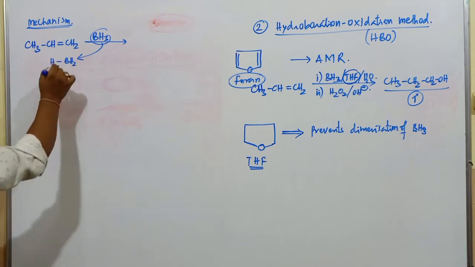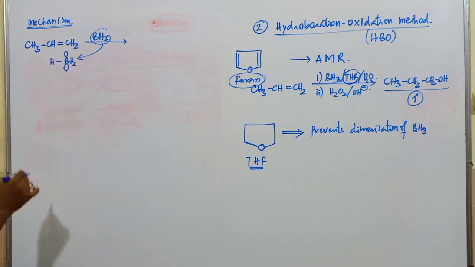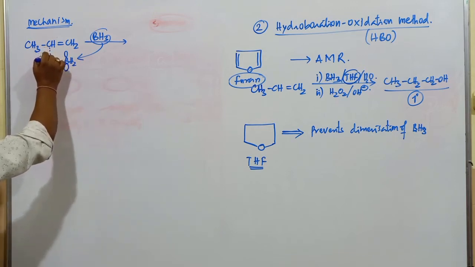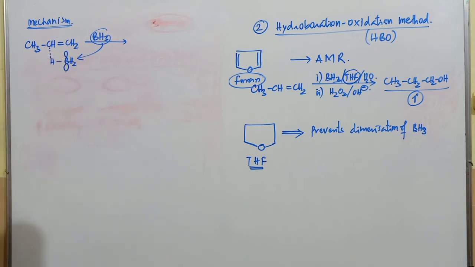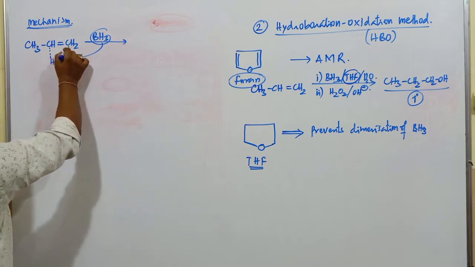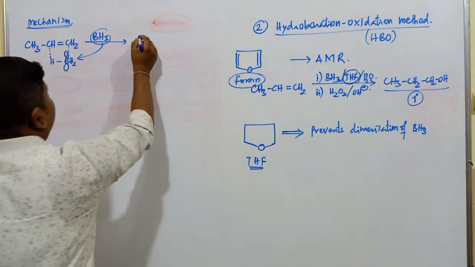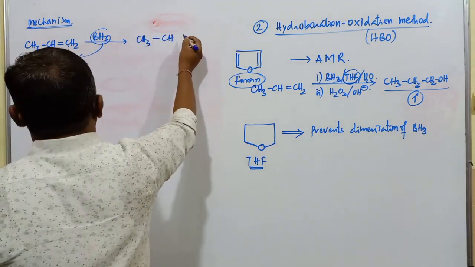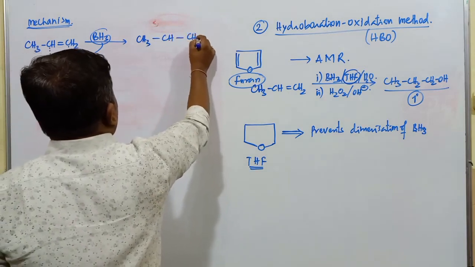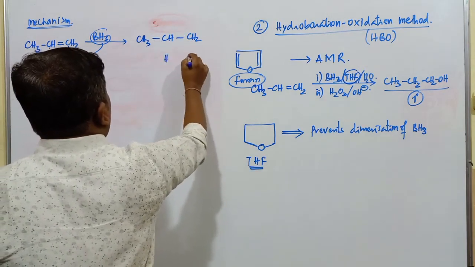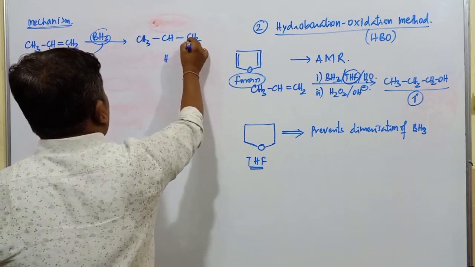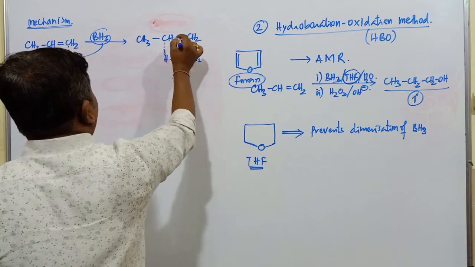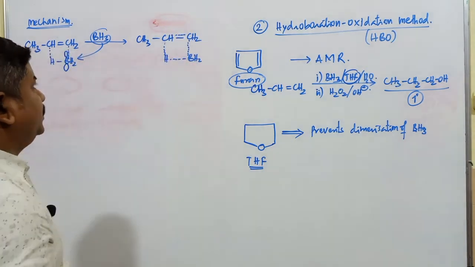Remember students, this particular boron atom contains some vacant orbitals. Bond formation takes place between this carbon and hydrogen, and here bond formation takes place between this one. So as a result, it gets converted into CH3, CH, CH2, this is H, and this is BH2. Formation of bond takes place between this hydrogen and this one, and this bond gets completely cleaved.